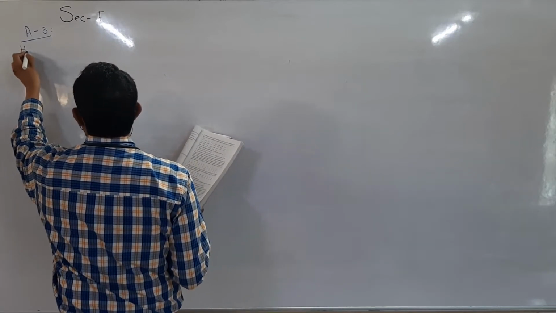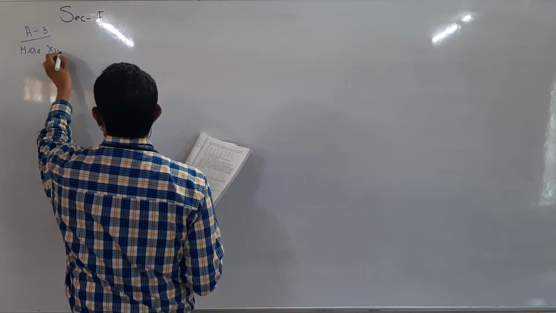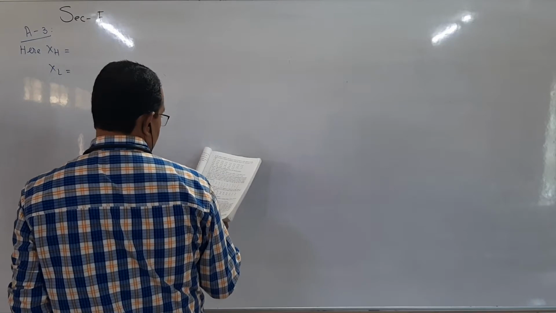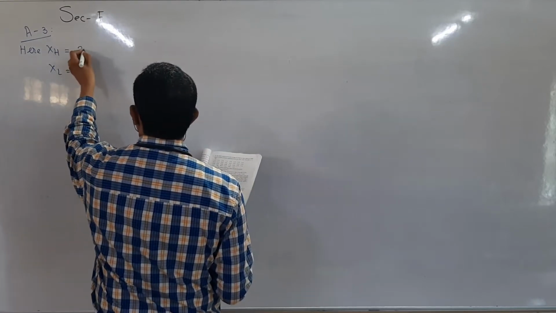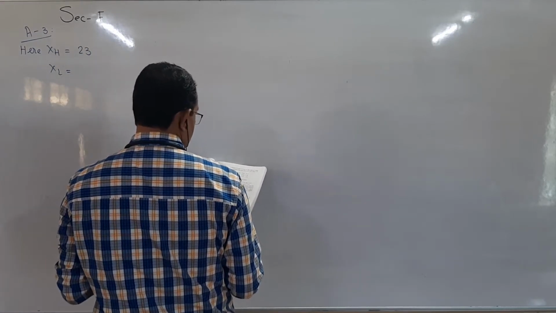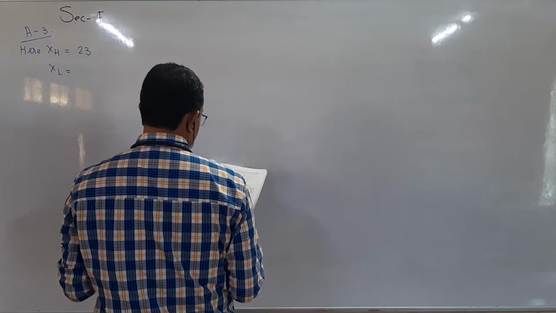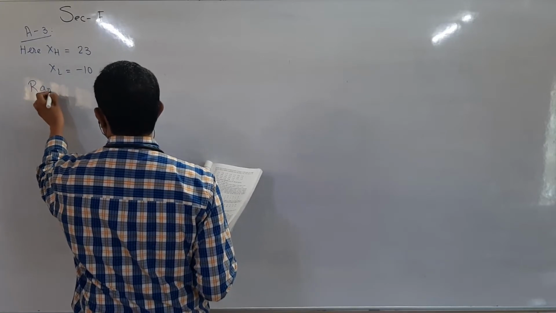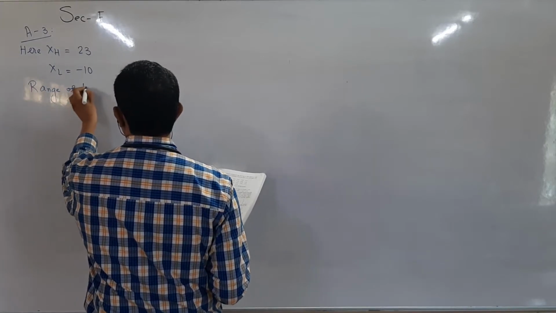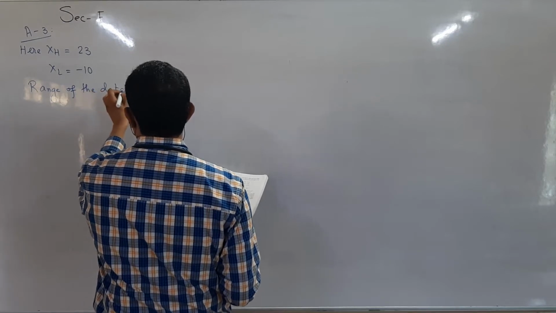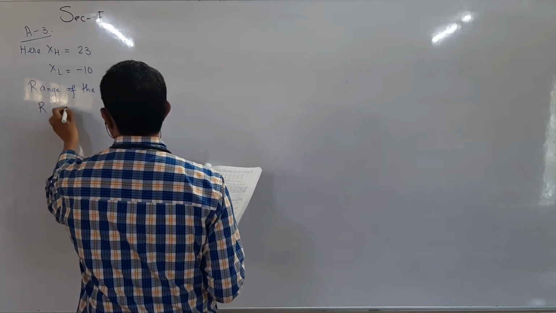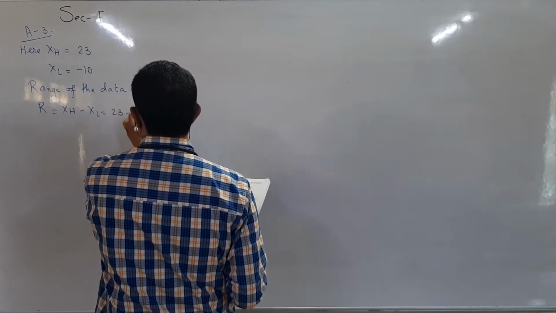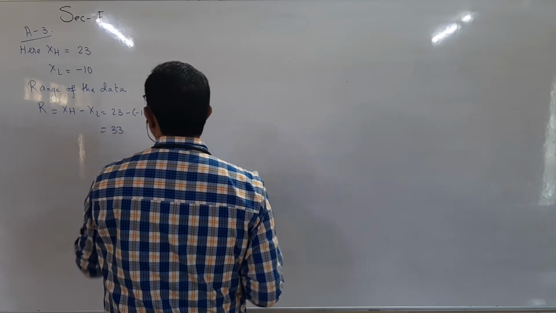According to given, what is XH and what is XL? Highest is 23, I suppose, and lowest, in a negative value, is -10. So the range of the data R is equal to XH minus XL, 23 minus -10, so it will be 33.